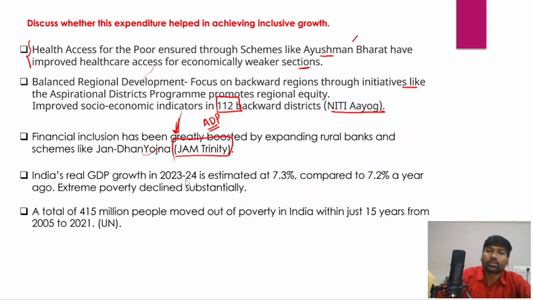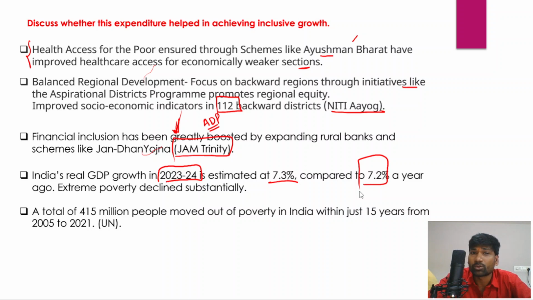And in fact, in the 2023-24 financial year, India's overall gross domestic product growth is estimated at 7.3 percent compared to 7.2 percent a year ago. And in fact, we have been experiencing a medium level of economic growth rate because of the COVID-19 pandemic and its impact. Currently, we are recovering from the worst impact of the pandemic. But despite the pandemic, the Indian economy is resilient enough to withstand the negative impact of the COVID-19 pandemic, and it has been performing better.